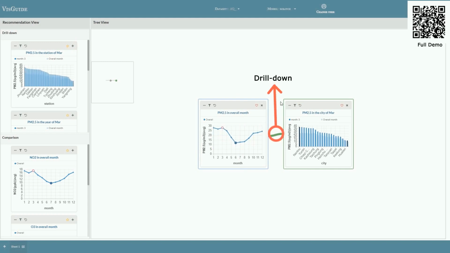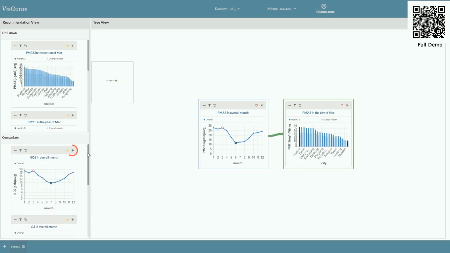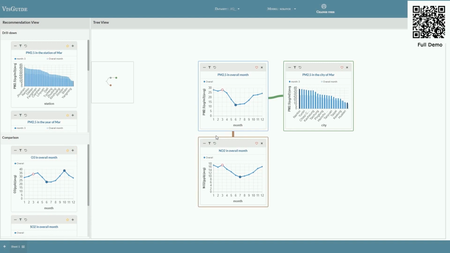The charts from drill down will be placed at the right of the user focus chart, while the charts from comparison will be placed at the bottom. From the tree view, the user can click the Heart button to express their special like on such a chart. Other detailed functions can be seen in our full demo video online.